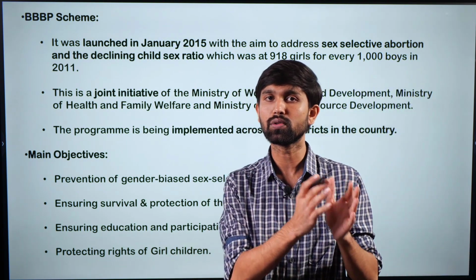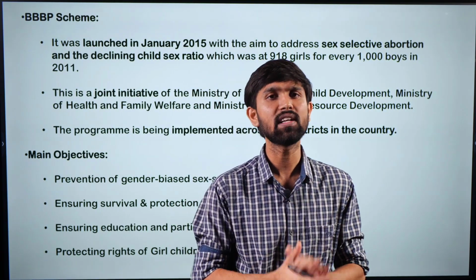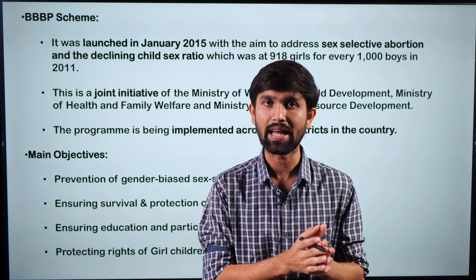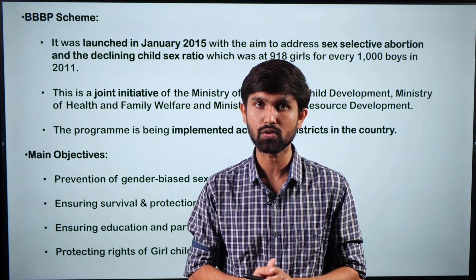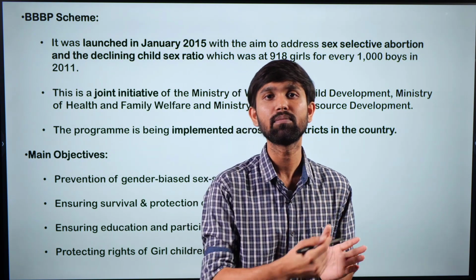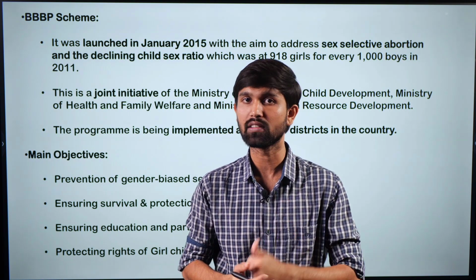So in pursuance of this, the scheme is launched, and under this scheme, there are various activities that the government does, such as making sure that the girls have proper health, increasing the gross enrollment ratio of girls in schools, making sure that the health of the girls is proper, and providing them with nutritious meals in schools. All of these are activities which are carried out under this scheme.